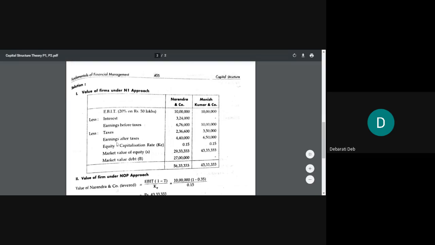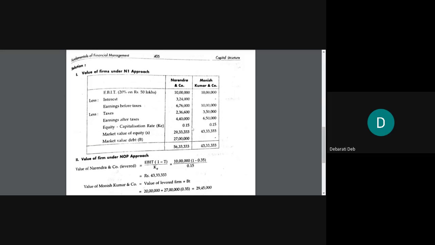So what will you write after earnings after taxes? You will write equity capitalization rate. In your question it is 15% given. So you will write 15% or 0.15 for both the companies. After that, you will write market value of equity. What will be the market value of equity? You will divide the earnings after taxes, that is 4,40,000, by 15%, that is 0.15. So see whether you are getting this exact value or not.